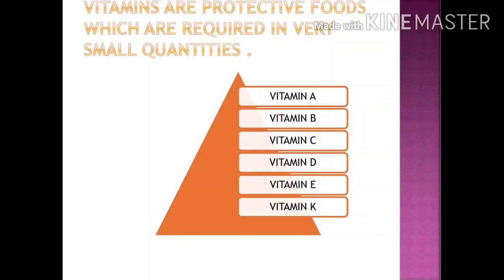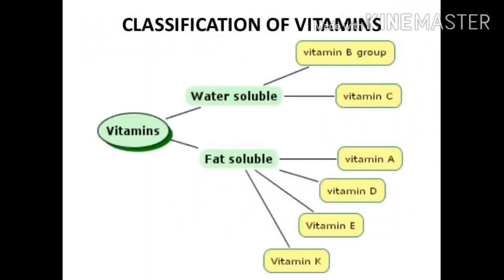Vitamins are of different types. Our body requires vitamins A, C, D, E, K and B complex. Vitamin B complex is a mixture of several water soluble vitamins. Our body can make only two vitamins: vitamin D under the sunlight, and K. So other vitamins must be present in our food. Vitamins soluble in water are termed water soluble vitamins, while those soluble in oil or fat are termed fat soluble vitamins.